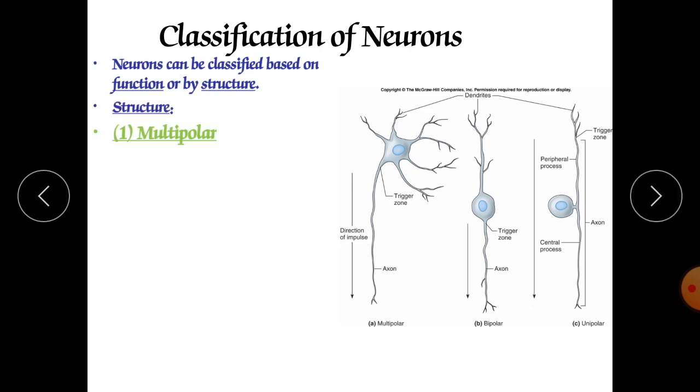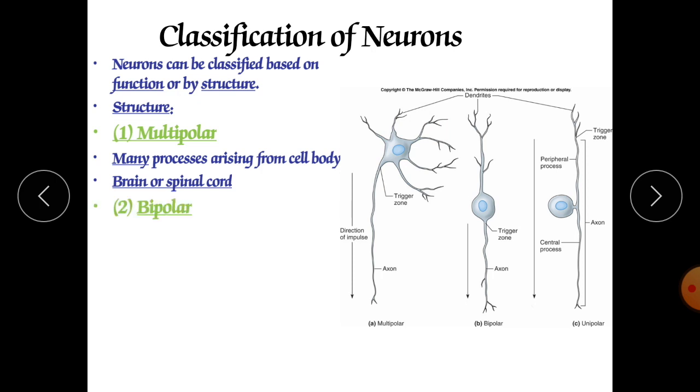By structure, multipolar means that the maximum number of neurons have multiple sites of dendrites, meaning they are receiving signals from multiple neurons. That's why they are called multipolar. So many processes arise from the cell body. The central cell body has many processes, many dendrites, through which they take signals from another neuron. You will find this in the brain and spinal cord.